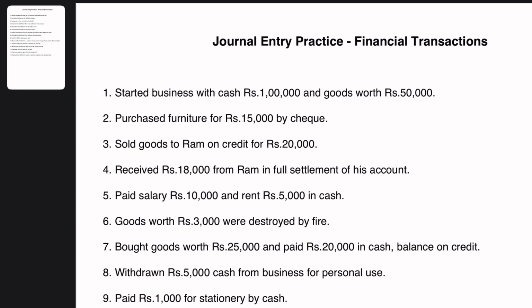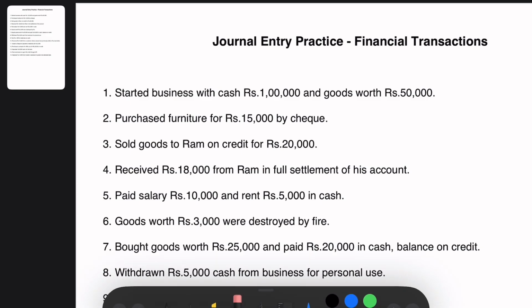So let's take the very first transaction. Started business with cash rupees 1 lakh and goods worth rupees 50,000. Here you can see the cash account is getting affected and the stock account is getting affected. Goods are treated as stock. Goods are something that are tangible, so it falls under the real account.